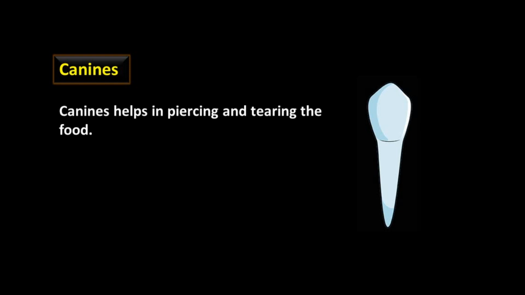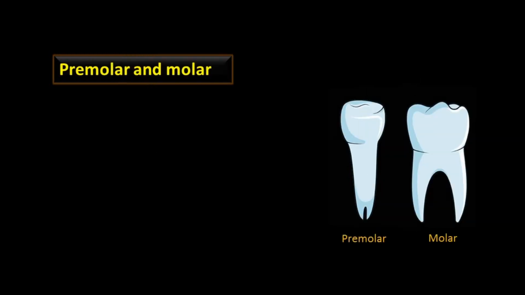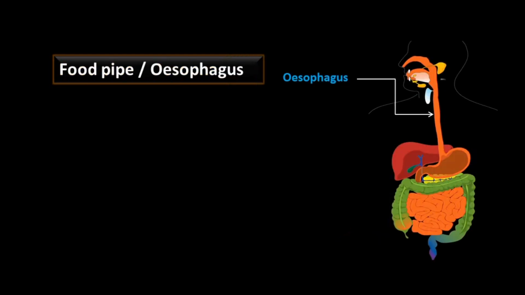Canines. Canines help in piercing and tearing the food. Total number of canines are 4, 2 at lower jaw and 2 at upper jaw. Premolar and molar help in chewing and grinding the food. Total number of premolar and molar are 20, 10 at lower jaw and 10 at upper jaw.